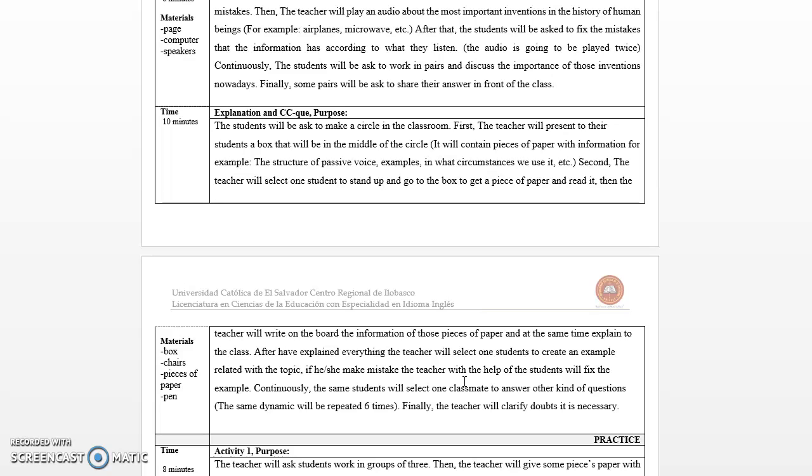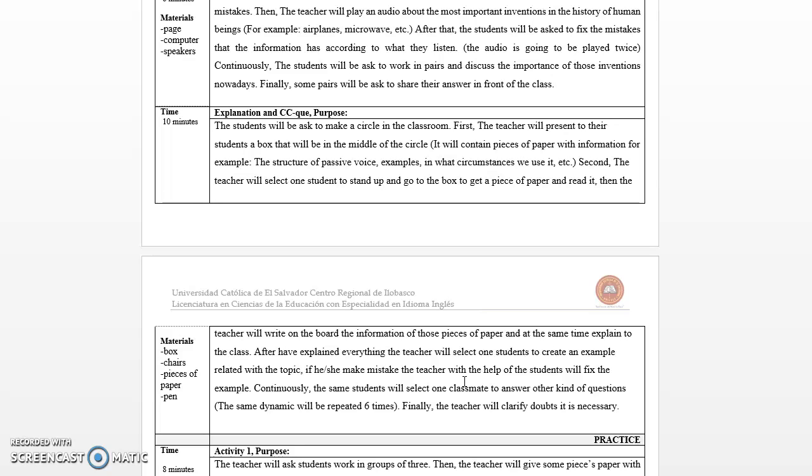Then the teacher will write on the board the information of those pieces of paper, and at the same time the teacher will be explaining to the class. After having explained everything, the teacher will select one student to create an example related with the topic. If he or she makes a mistake, the teacher, with the help of the student, will fix the example.